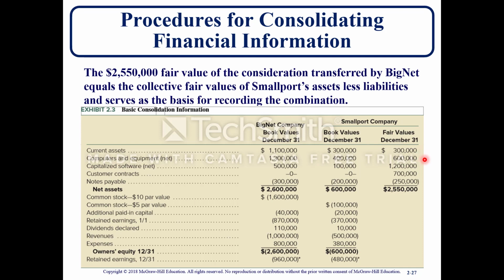They adjusted upwards for the computer and equipment, for which they could have used a replacement price, things of that nature, those three types of valuation techniques. Same thing for the capitalized software. And then customer contracts were added at $700,000. They also determined they had $50,000 more in notes payable at the time. So the company's net worth ends up being $2.5 million to $2.55 million, which is equal to what BigNet paid for the company.